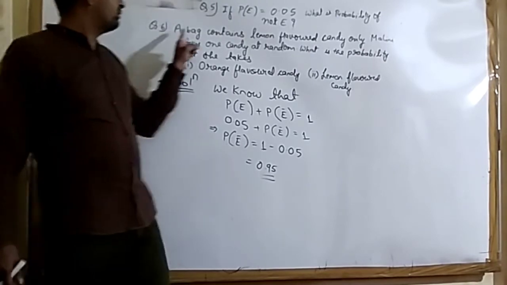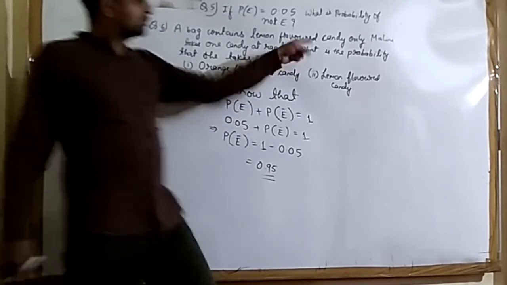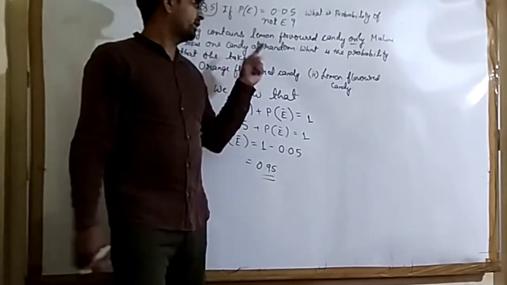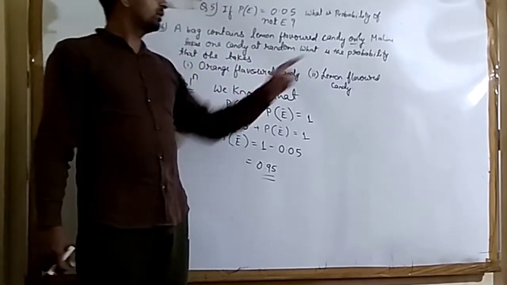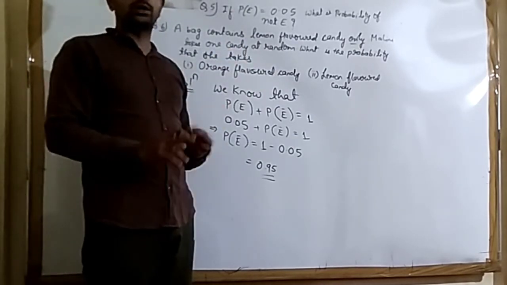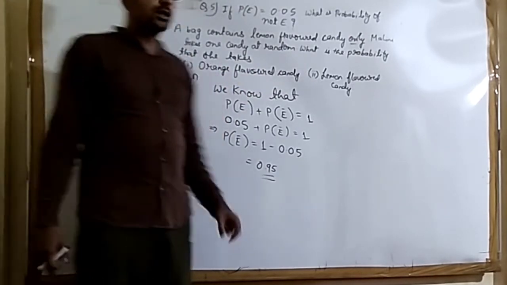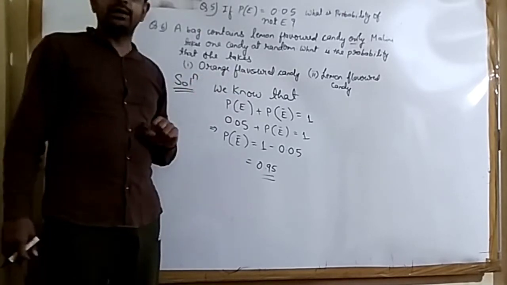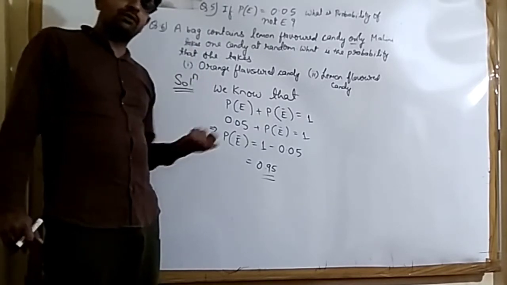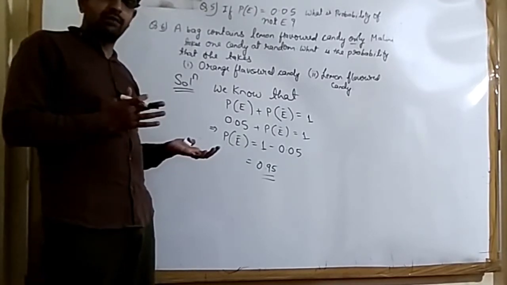Now see question number 6. What is being given? A bag contains lemon flavor candy only. This word, only, is very important, which means inside the bag there are only lemon flavored candy. Malini takes one candy at random. Random means without looking. What is the probability that she takes an orange flavored candy? There are no orange flavored candy in the bag. So the favorable cases will be 0.